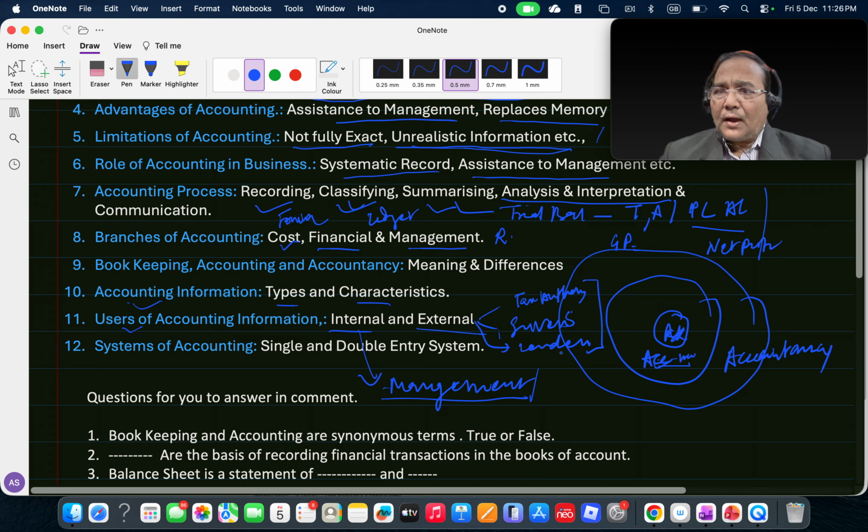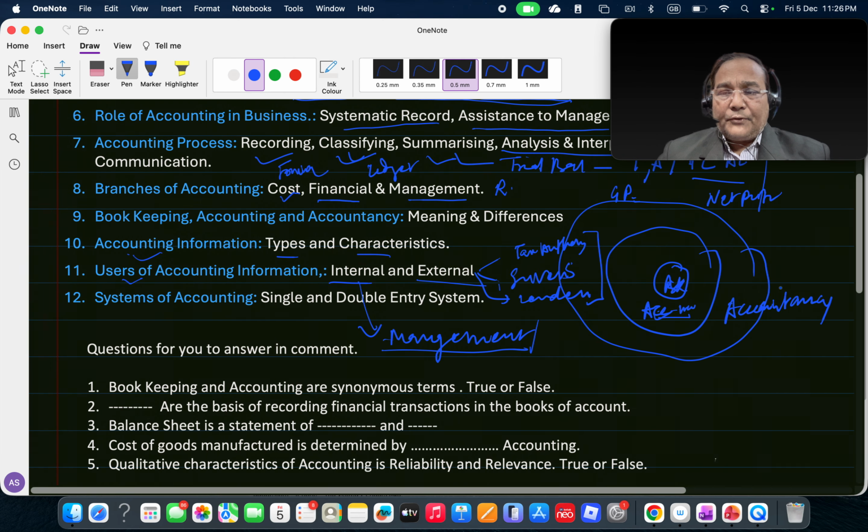Lenders are the people who lend money to the organization. So it is important that they see not only 1 year but the previous few years of accounting information to understand the growth, if any, the company is having, and its sustainability, how long it is going to continue, on the basis of which the lending terms are determined. So these were the points we saw yesterday, and I believe all of you may have understood it.